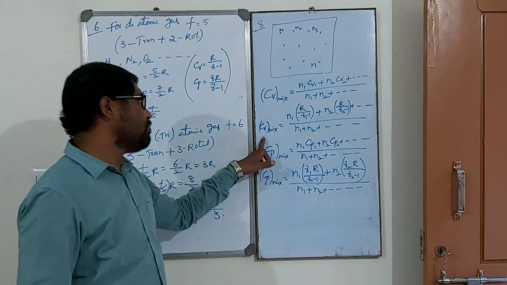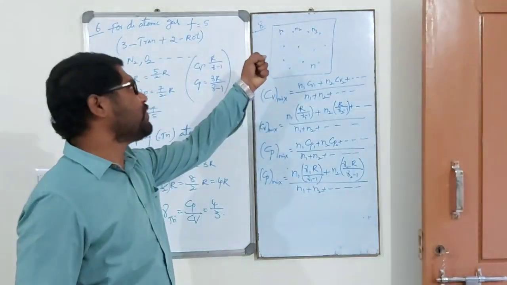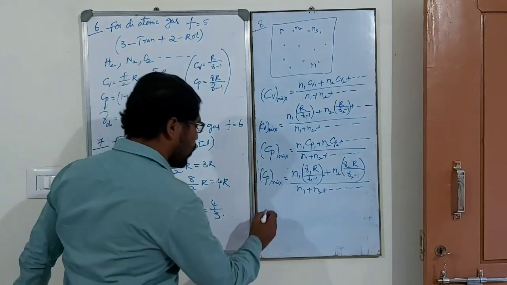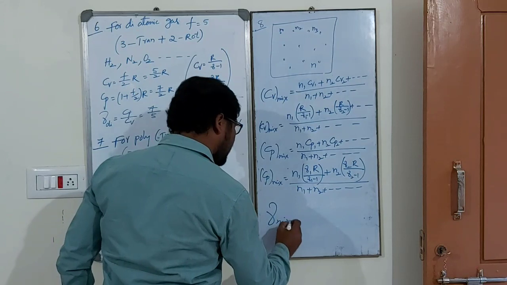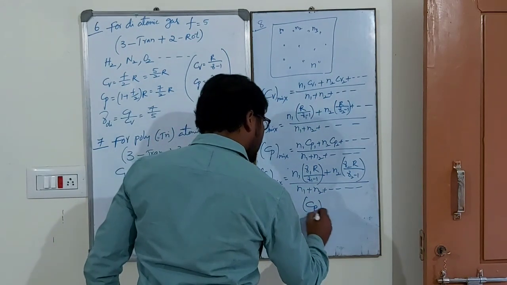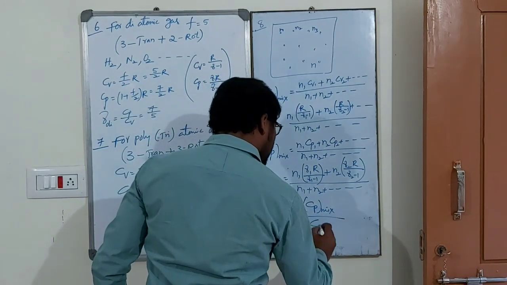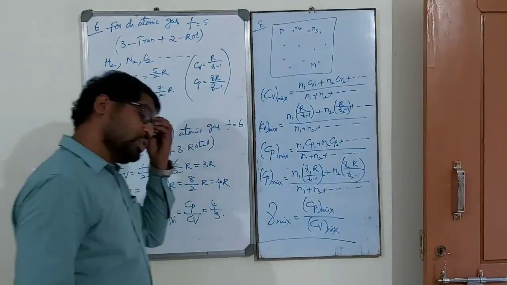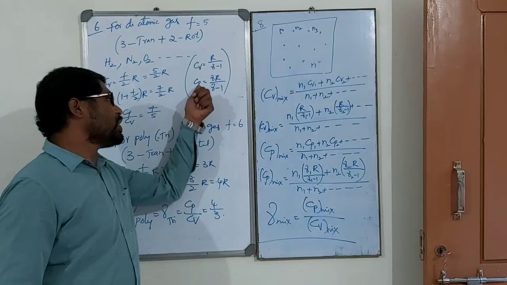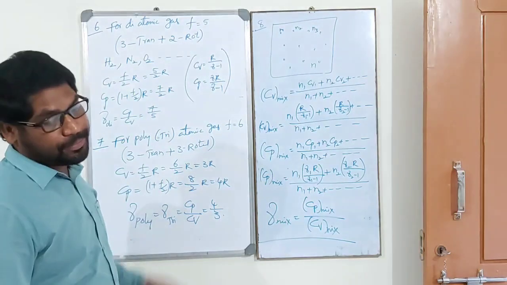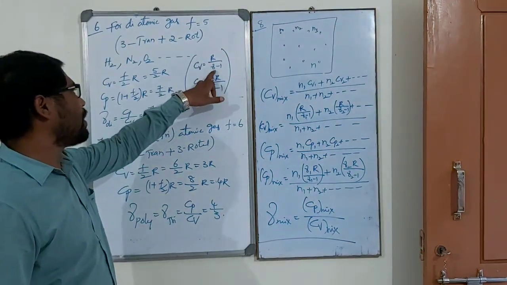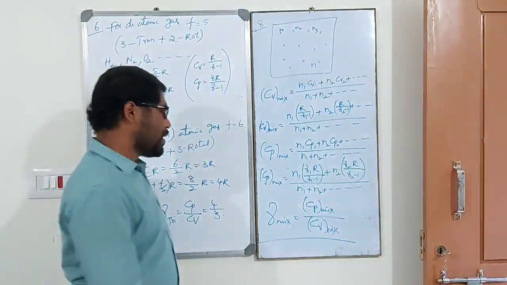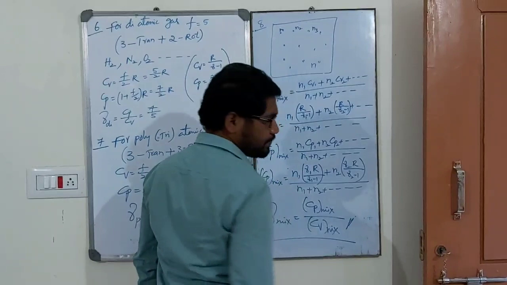So this is Cv of the mixture at constant volume, and Cp of the mixture at constant pressure. Now gamma of the mixture is Cp mixture by Cv mixture. You must remember these two equations: Cv is equal to R by gamma minus 1, Cp is equal to gamma R by gamma minus 1.